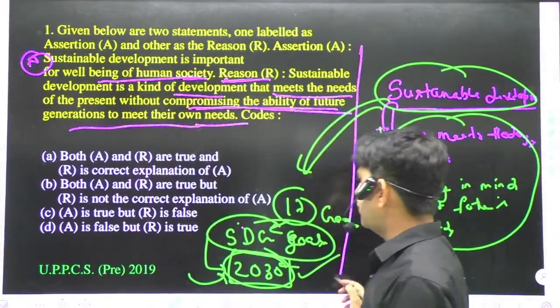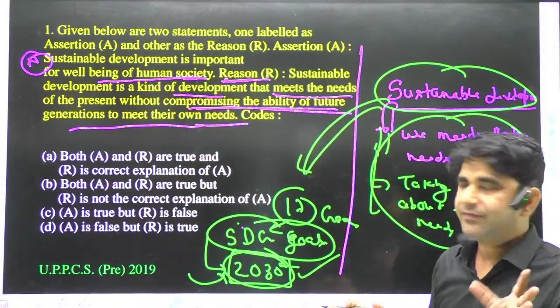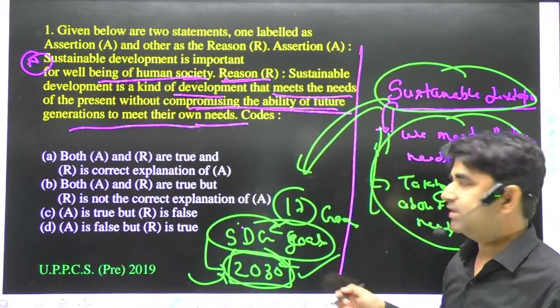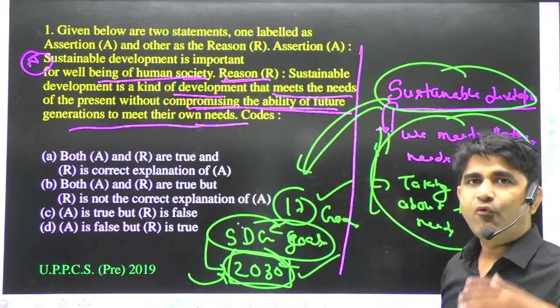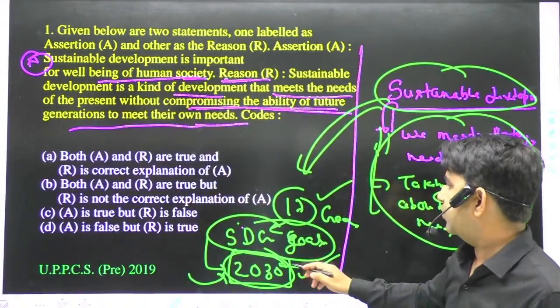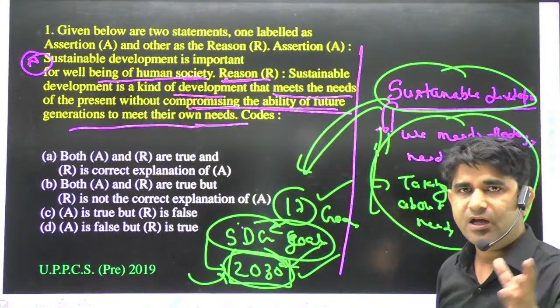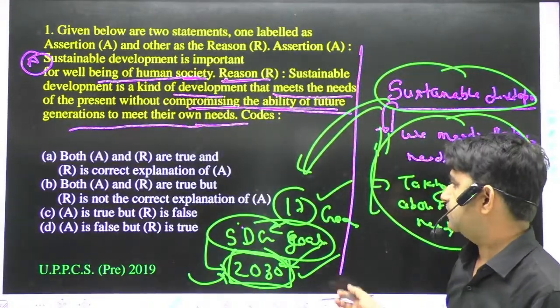So that's enough for this question, what do you mean by sustainable development. We have discussed how many goals there are: there are 17 goals. And the deadline of the sustainable development goals is 2030, in which we have to achieve every goal.